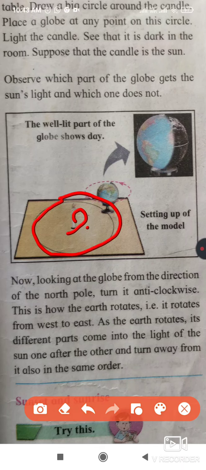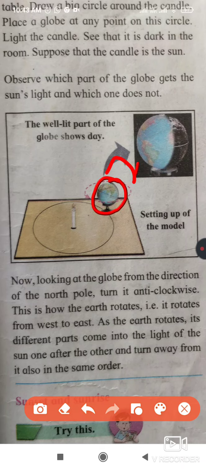The light of the sun or the candle spreads on this side and cannot reach the back side of the earth.